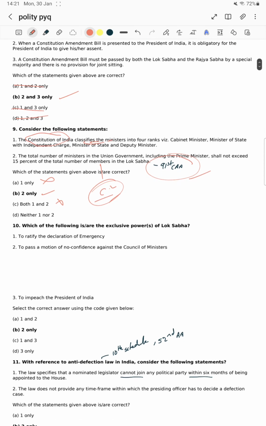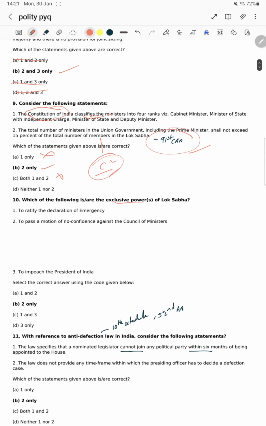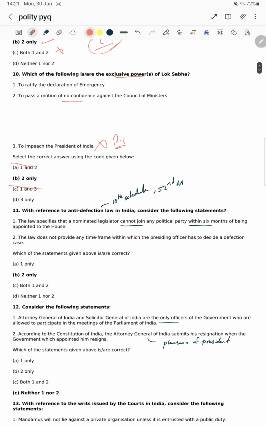Okay. Next, which of the following are the exclusive powers of Lok Sabha? What are the exclusive powers of Lok Sabha? Okay, most of the time this is a repeated question. To ratify the declaration of emergency is not an exclusive power. Remove it. Next, to pass a no confidence motion is an exclusive power. Impeachment of the president is not exclusive. Rajya Sabha also has that power. Next, only 2 is right.